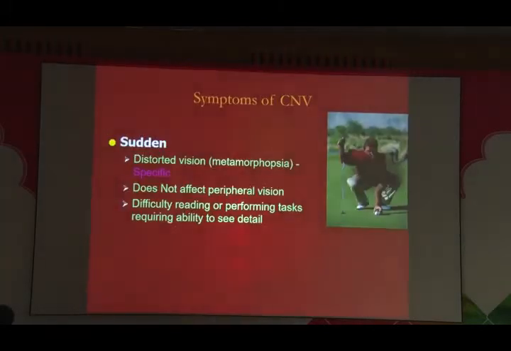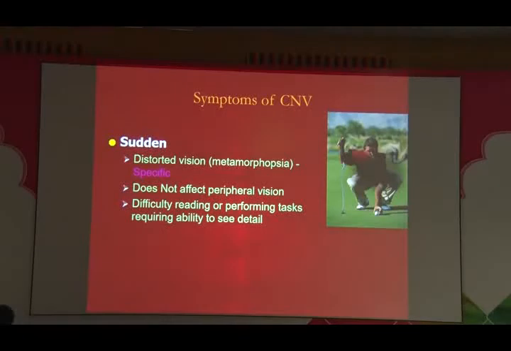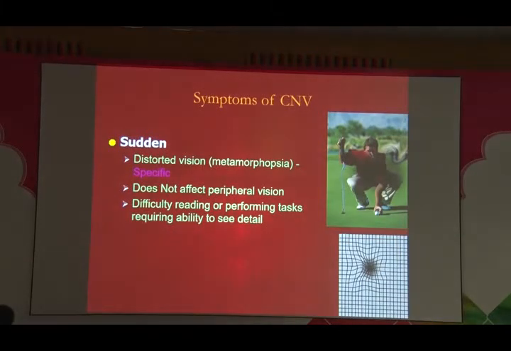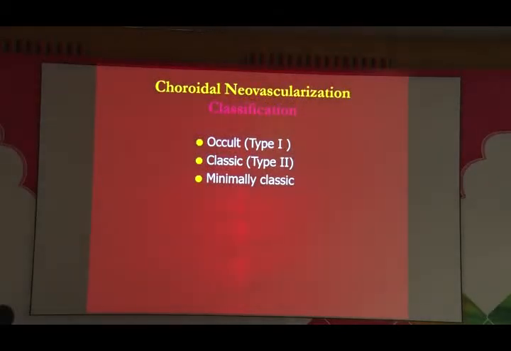And the basic problem for the patient is he's never totally blind, but he cannot see from the area he wants to see. He can't focus on it. That's the area which becomes unknown. And metamorphopsia is probably the most specific symptom for this. This is what you could see on an Amsler's grid.